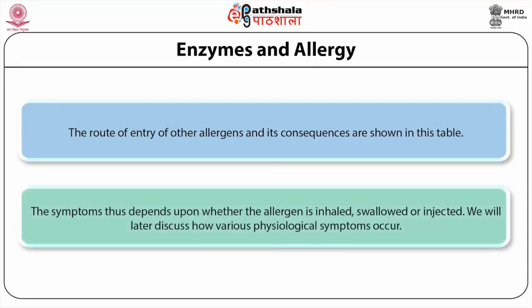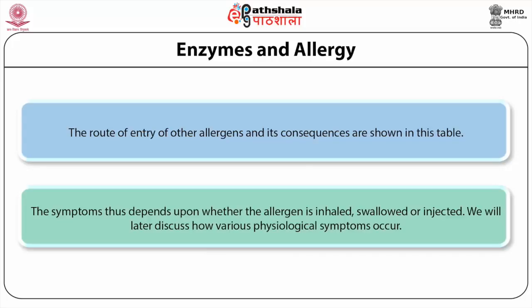The symptoms thus depend upon whether the allergen is inhaled, swallowed, or injected. For example, the syndrome systemic anaphylaxis. In this case, the common allergens are drugs, serums, venoms, and even peanuts. The route of entry is intravenous.